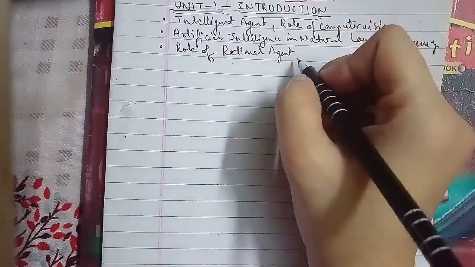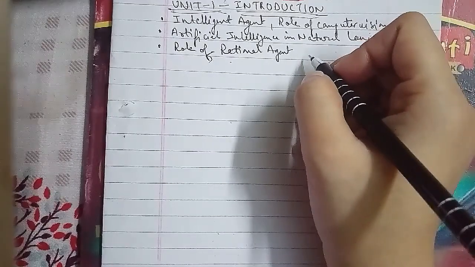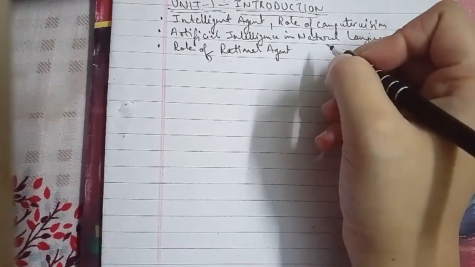The first is that rational agents are autonomous programs that are capable of goal-directed behavior, and they carry out an action with the best outcome after considering past and current percepts.